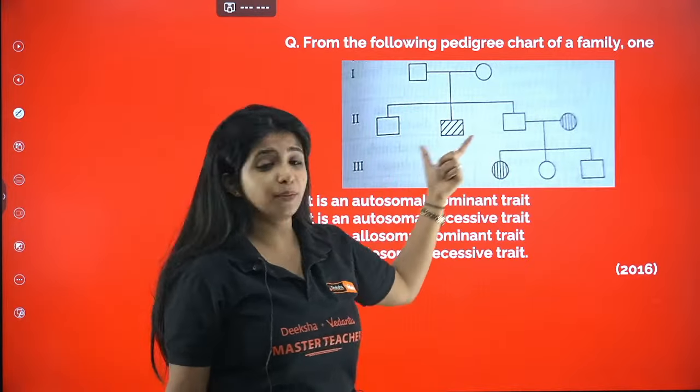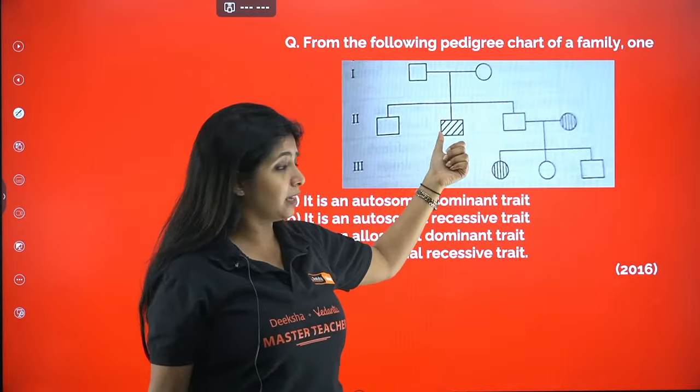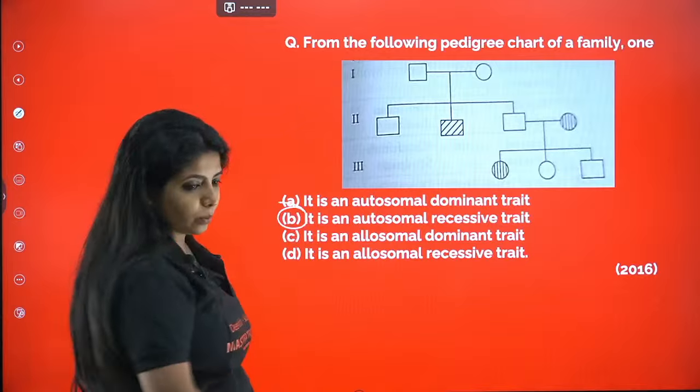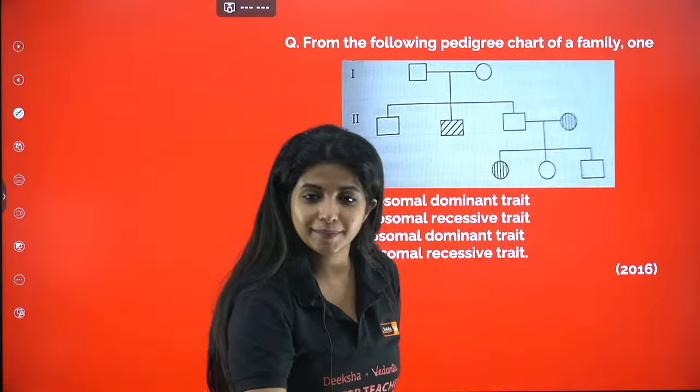Because over here somehow the males and the females are equally affected in one generation. So here the female, here the male, and you do not see any crisscross pattern also. So the answer for this question is going to be B. Okay, it is going to be B.